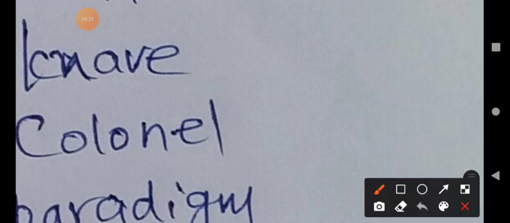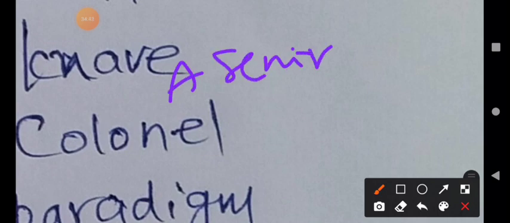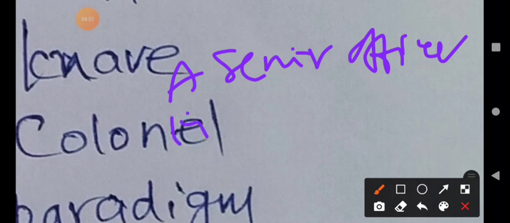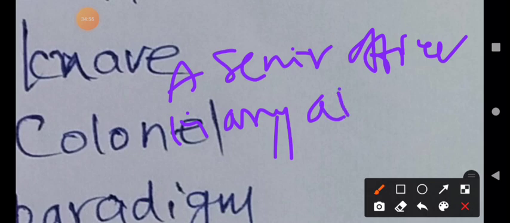An officer of high rank in the army or air force is a colonel. One more explanation is a senior officer. A colonel means a senior officer, not only in the army but also in the air force. This rank is also there in the air force.